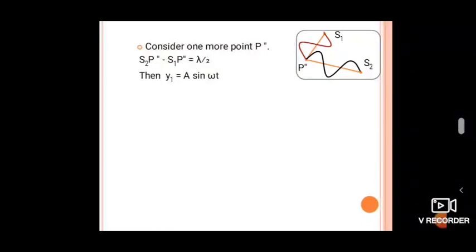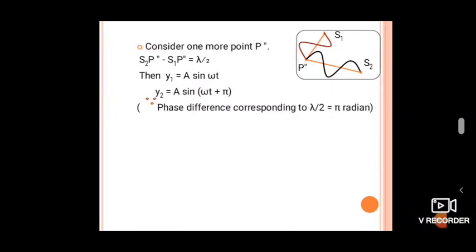Then again consider the equation, y1 is equal to a sin omega t, and similarly y2 is equal to a sin omega t plus pi. Why pi? Because the phase difference corresponding to lambda by 2 is half of the full wave, which we considered as 2 pi. So lambda by 2 means pi radian. Therefore again y2 we can get as minus a sin omega t. How is it minus a sin omega t? Again, y2 is equal to a sin omega t plus pi.